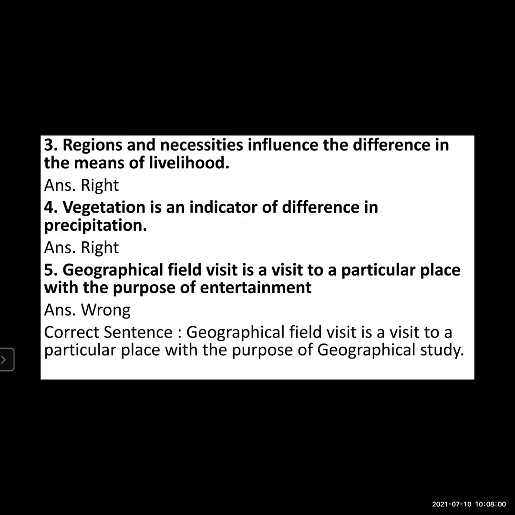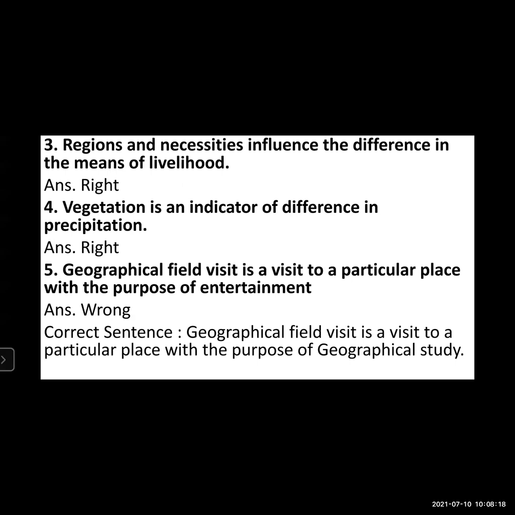Third question, regions and necessities influence the difference in the means of livelihood. Yes, of course. Regions and necessities do influence the difference in the means of livelihood. So it is totally right answer.